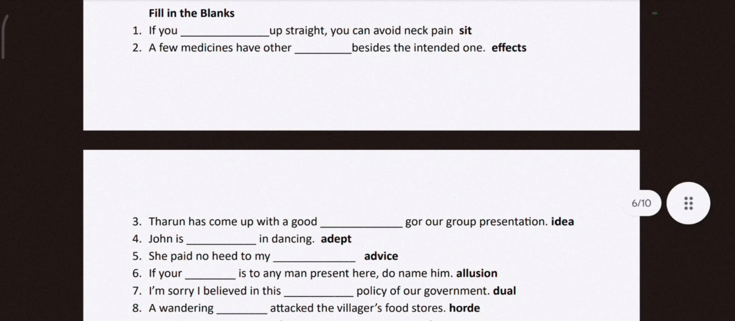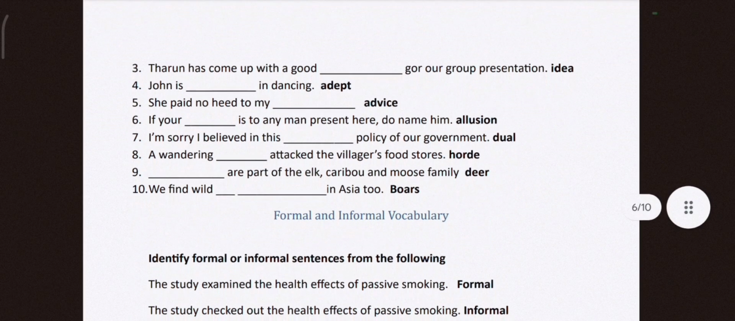You have fill in the blanks. If you sit up straight, you can avoid neck pain. A few medicines have other effects, besides the intended one. Tarun has come up with a good idea for a group presentation. John is adept in dancing, expert, adept. She paid no heed to my advice. She didn't listen to my advice.